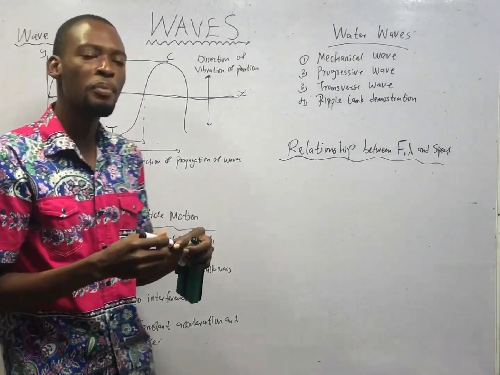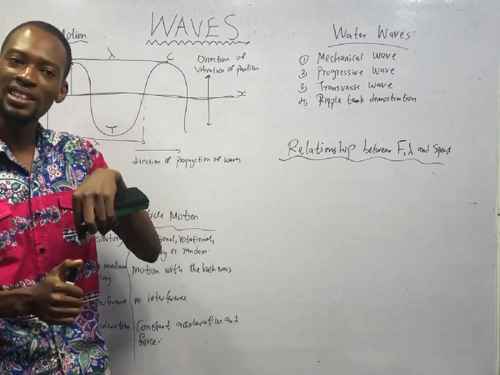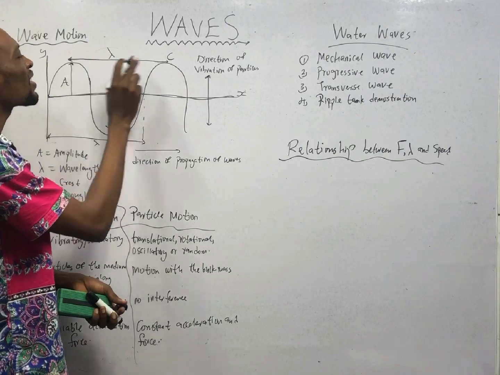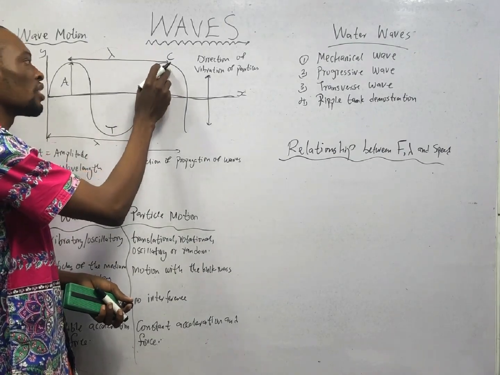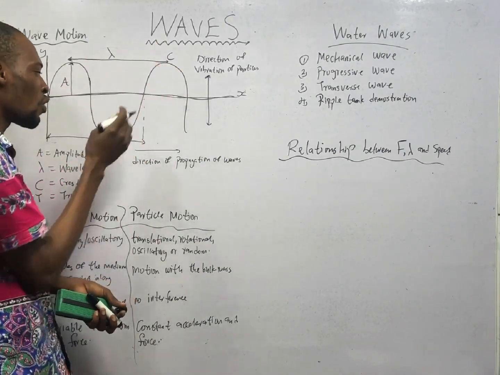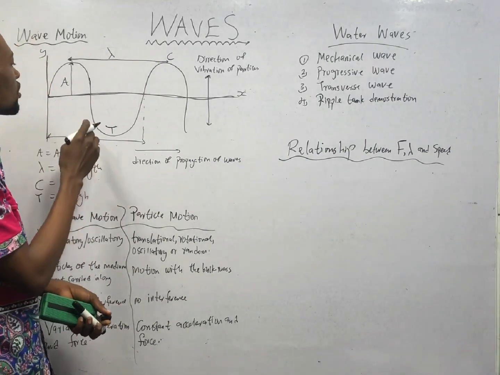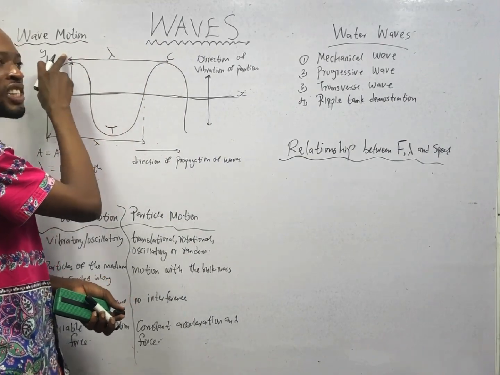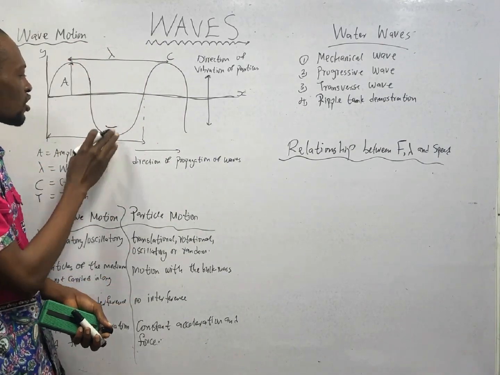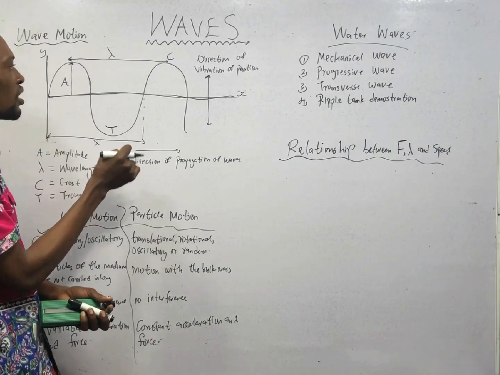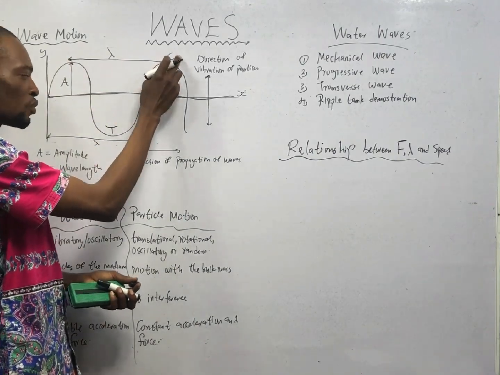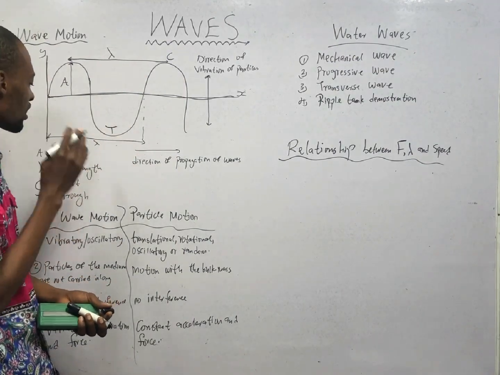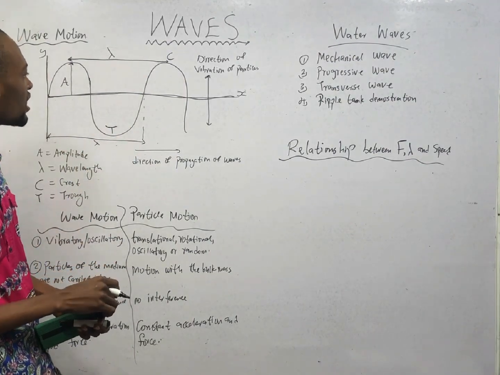Now, wavelength is lambda. It is the distance from one point in the wave to the exact point in another wave. For example, look at this point in this wave, then look at the exact point in this other wave. So here to here is wavelength, or it is distance from crest to crest. This is the highest point in the wave. C is crest. Trough is the lowest point in the wave. So from one highest point to another highest point is wavelength, or from one lowest point to another lowest point in the wave is referred to as wavelength.